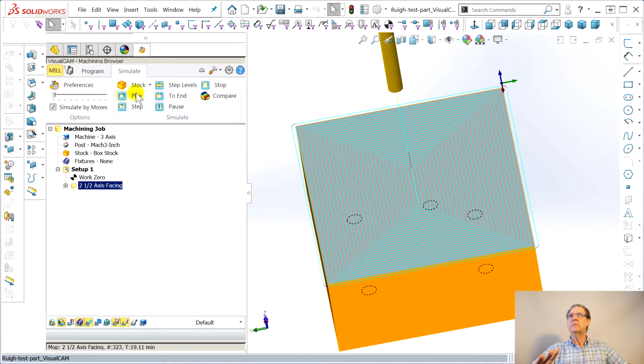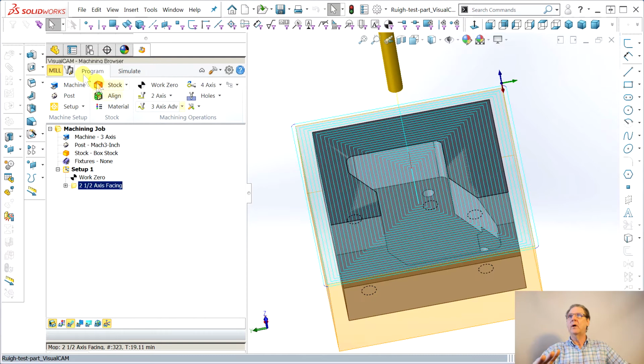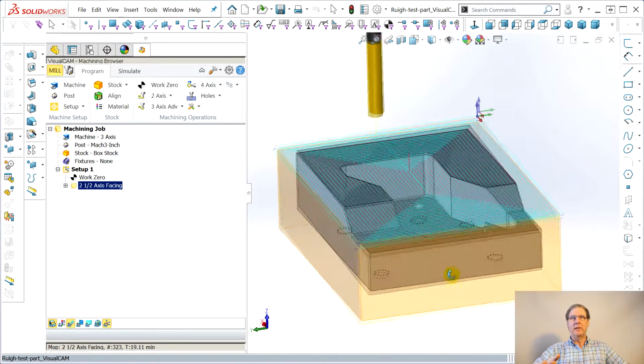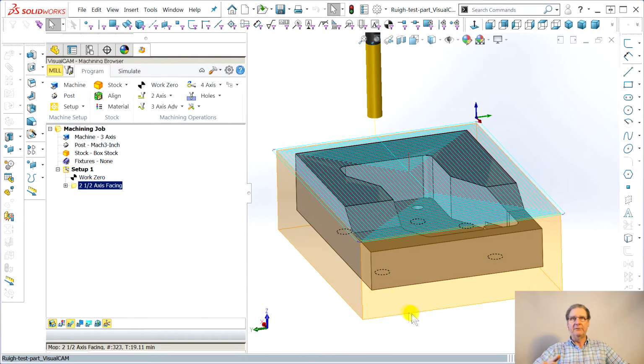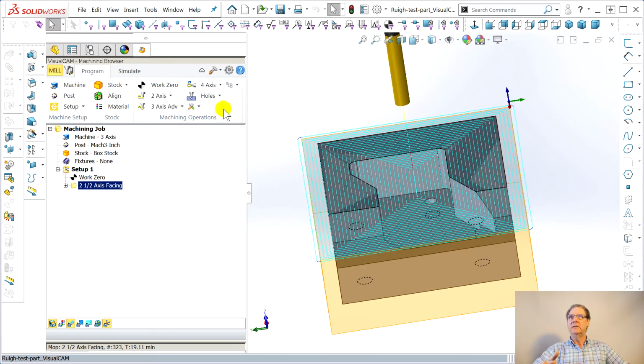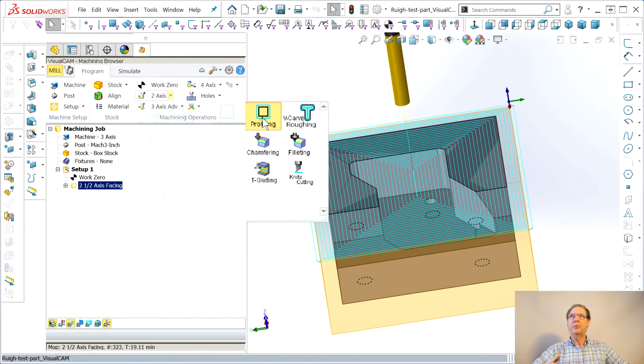So let's do what caused me some problems before. I figure I want to do the perimeter. I only want to do it down to the bottom of the part. I want to leave meat here. I don't want to go into the vise. I've got it decked. So let's do a 2.5 axis, whichever, and let's do a profiling.